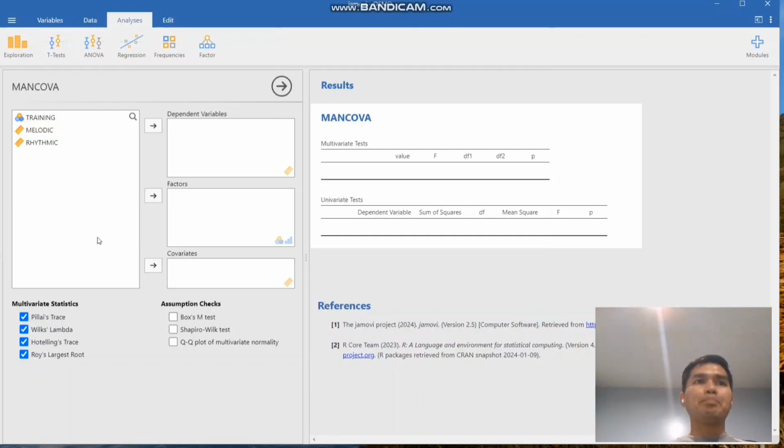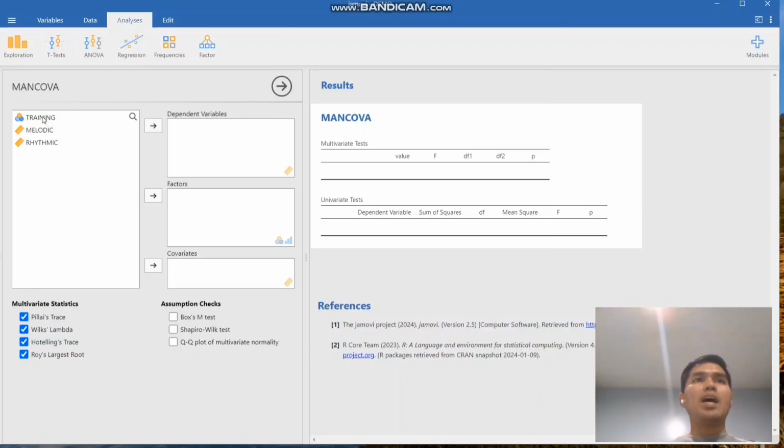You see, by default, there are four multivariate statistics that we have here: the Pillai's trace, the Wilks' lambda, the Hotelling's trace, and the Roy's largest root. So we have the four. We'll just leave it as it is, all four of them already pre-selected.